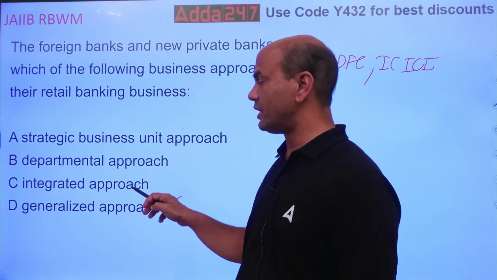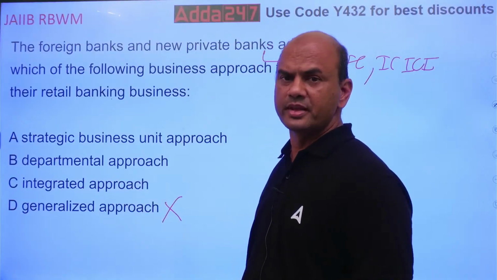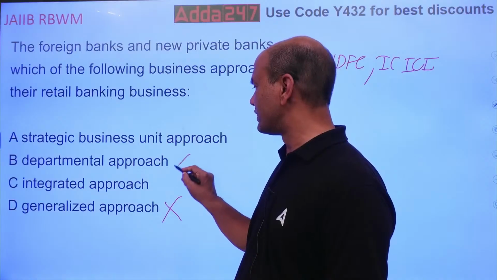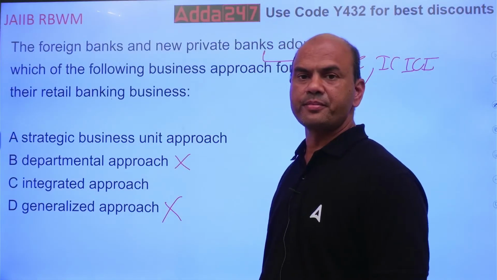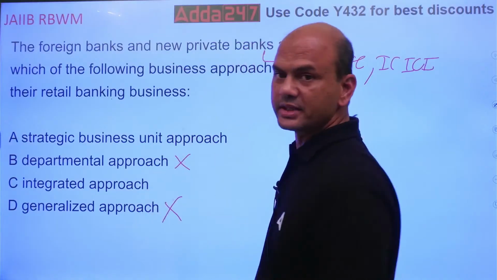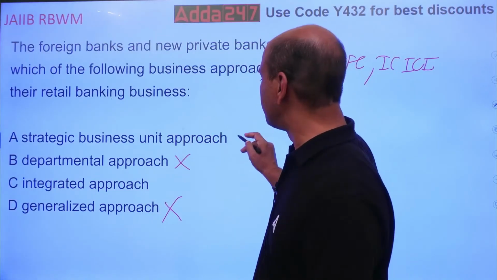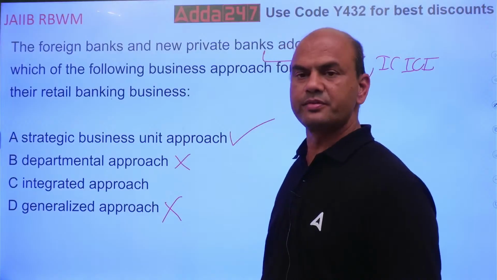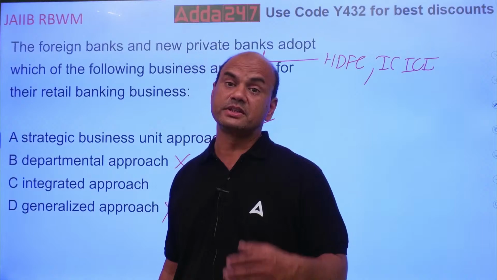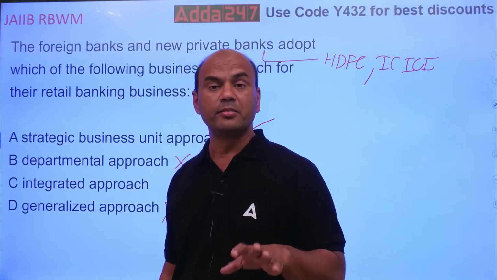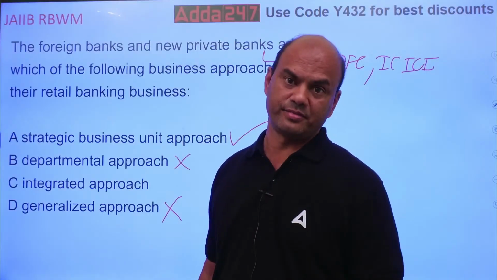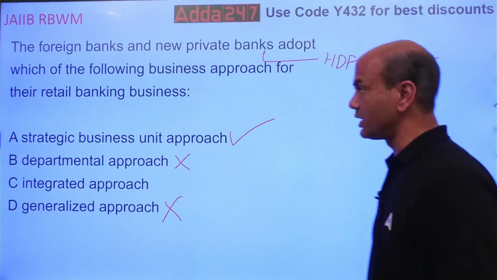SBU, departmental, integrated. Just now we saw public sector banks follow departmental, so this will go out from here. Integrated is followed in small banks, and these are all big banks, HDFC, ICICI. So they'll follow this SBU approach. Okay. MBO, management by objective. They first decide that this year my profit will be this much, and accordingly I have to run. Okay, got it?